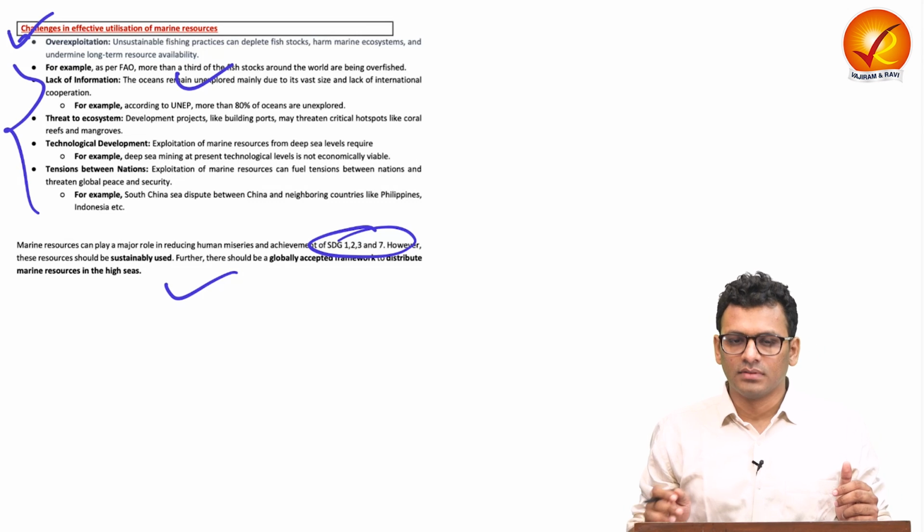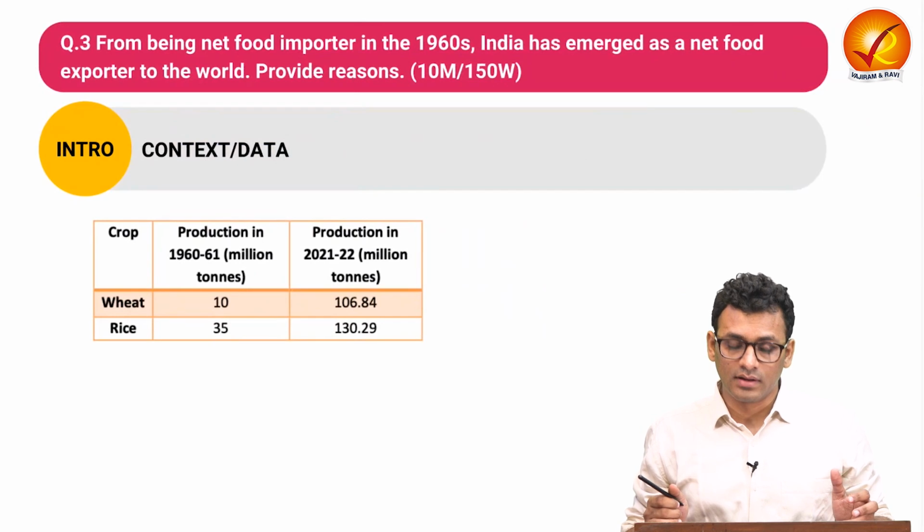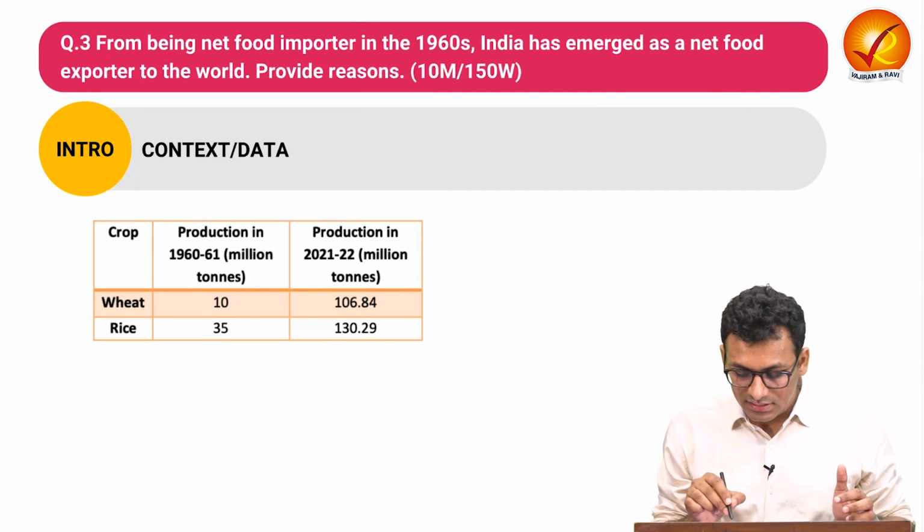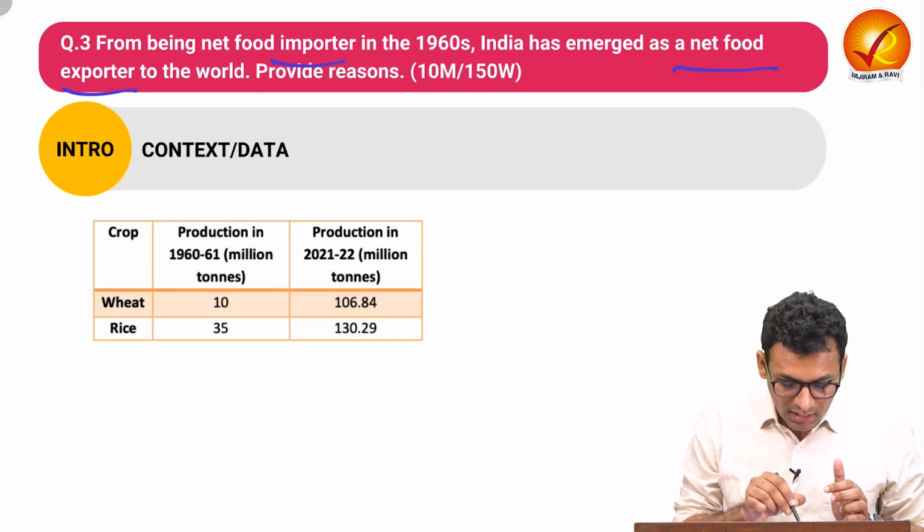Let us move on to question number 3. Let's read question number 3 together. From being a net food importer in the 1960s, India has emerged as a net food exporter to the world.